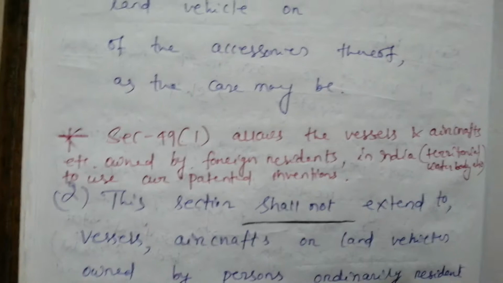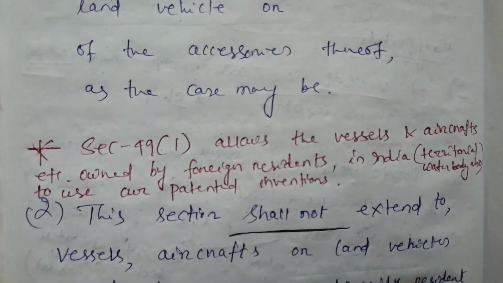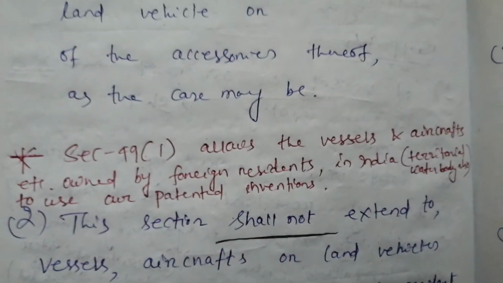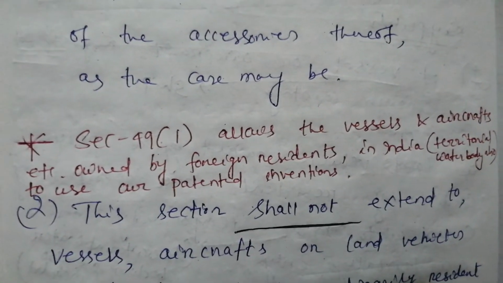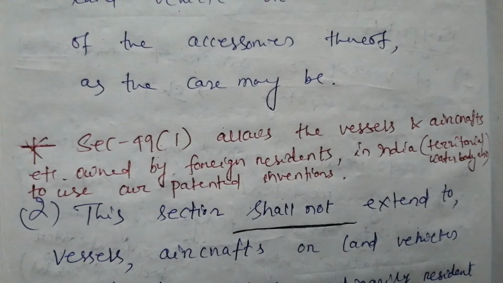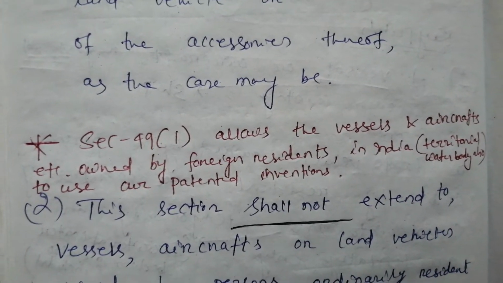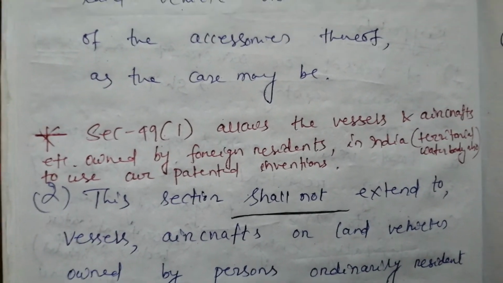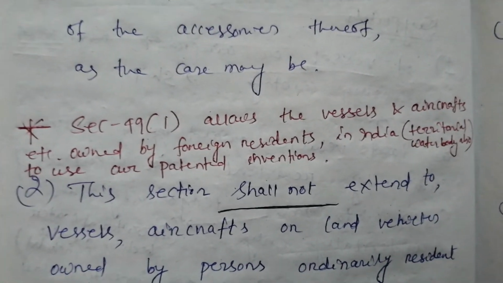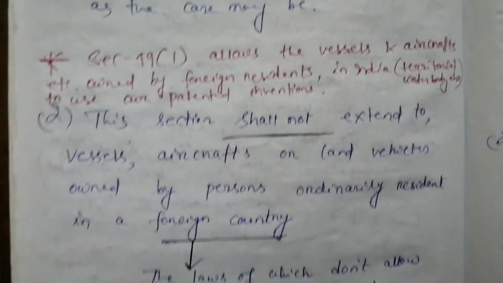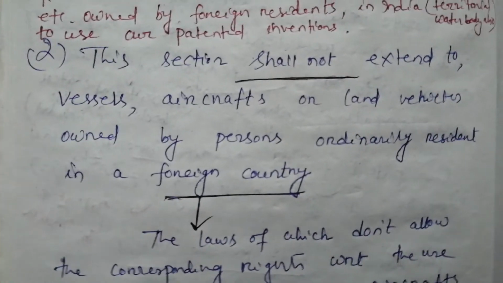We can say briefly that section 49 subsection 1 allows the vessels and aircrafts etc. owned by foreign residents in India along with the territorial water bodies to use our patented inventions without considering it as an infringement. Fine. Next I will go to subsection 2.